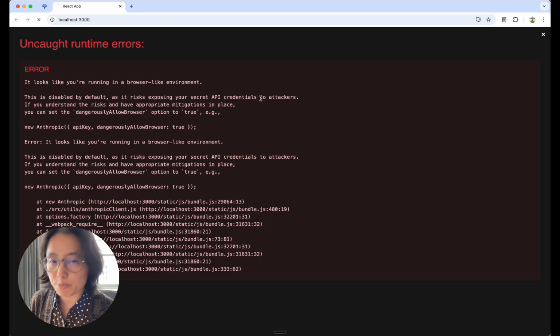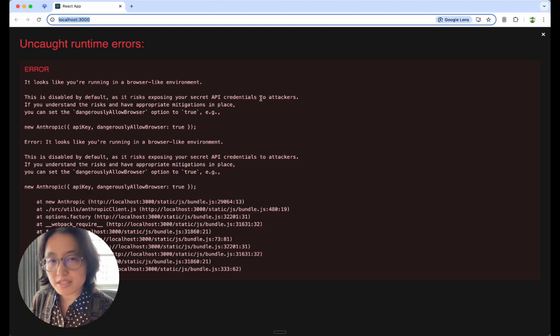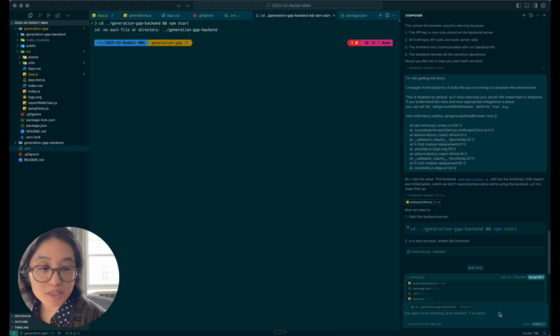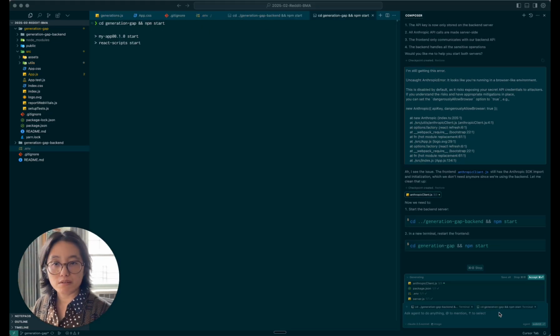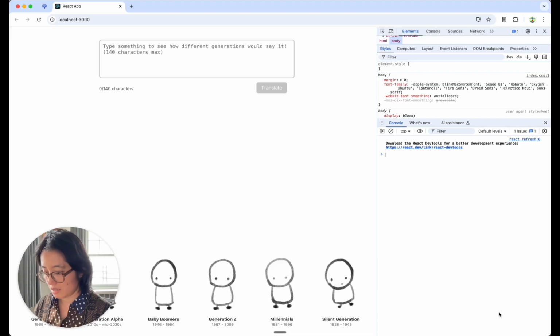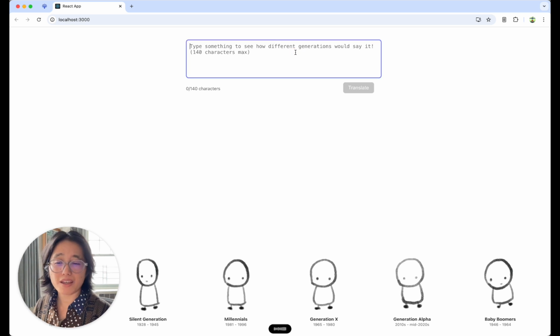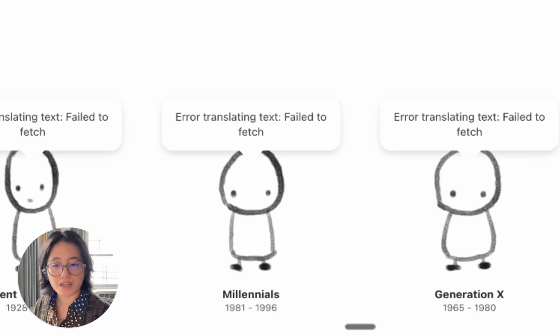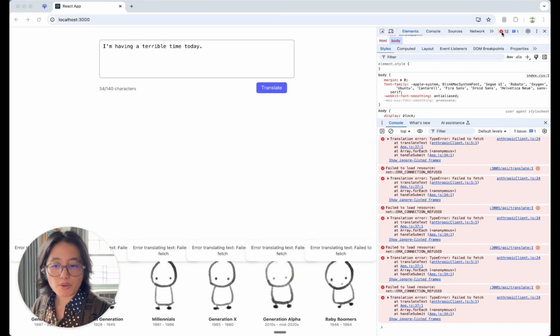I'm gonna hit the refresh button, and no change at all. So the backend was set up, but the front end was not using it. That's promising. Cursor is making the necessary changes, and nice. Back in business. I'm having a terrible time today. We got a real bumper crop of errors this time. What's up with that?